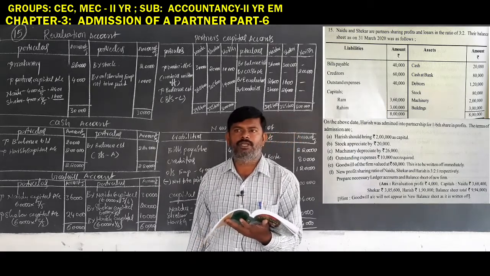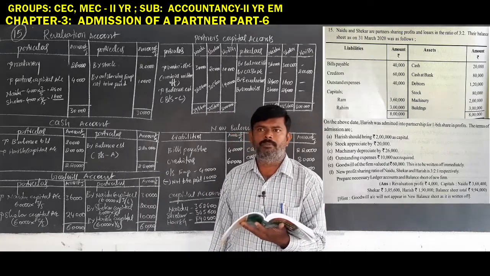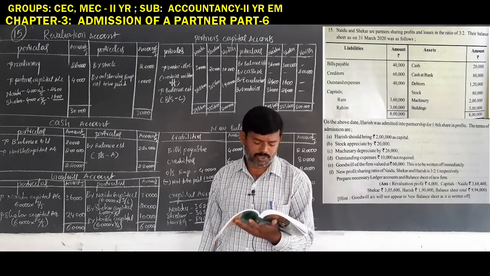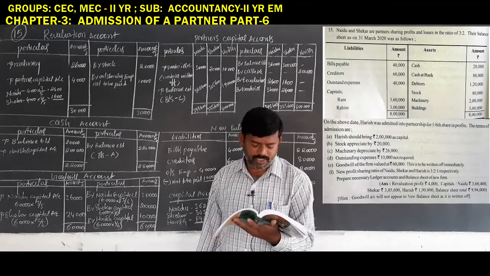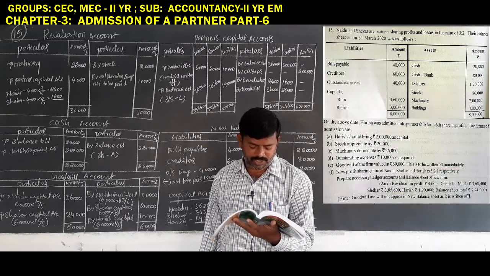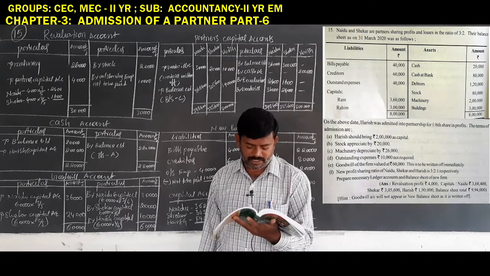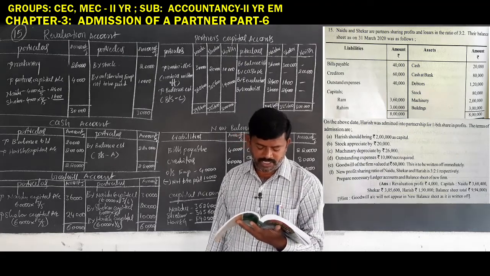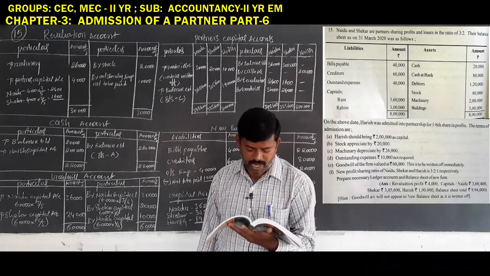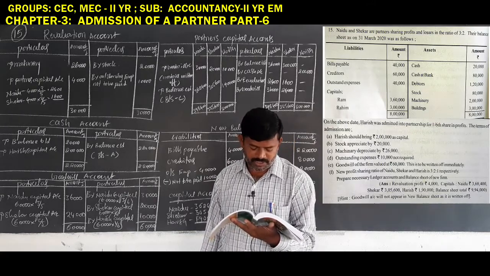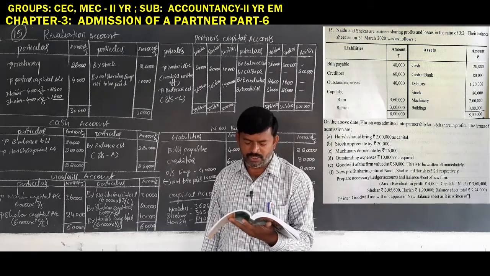That is the old profit ratio of the old partners, 3:2. Remember one thing. See the assets one by one: cash 20,000 rupees, cash at bank 80,000 rupees, debtors 1,20,000 rupees, stock 80,000 rupees, machinery 2 lakhs rupees, and building 3 lakhs rupees.